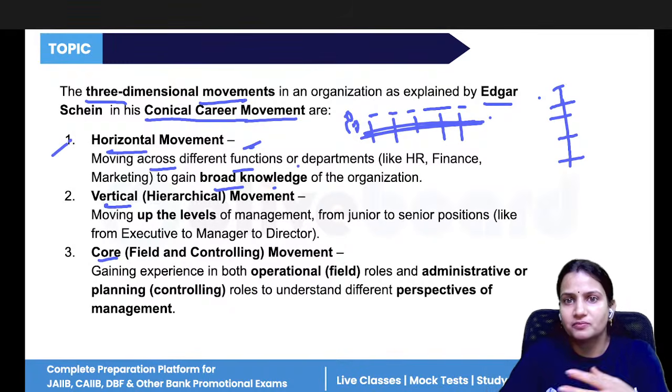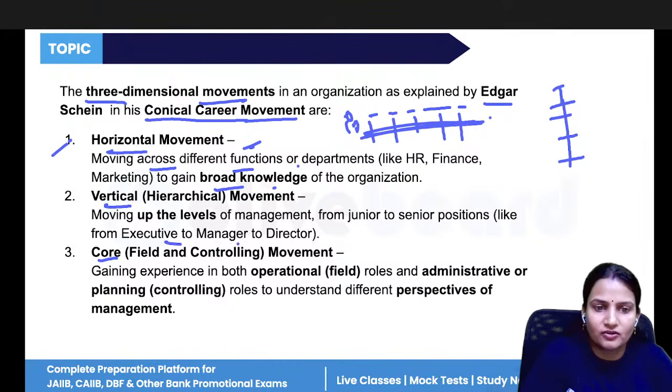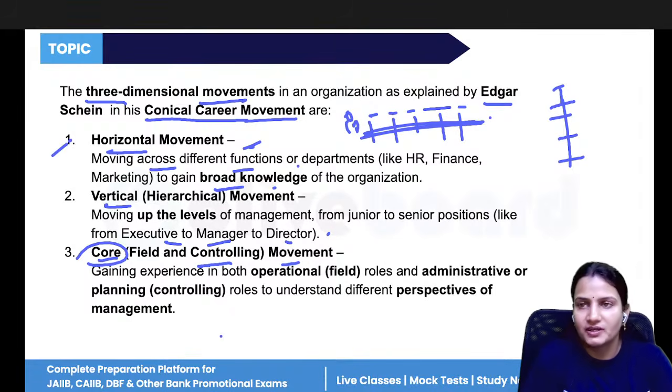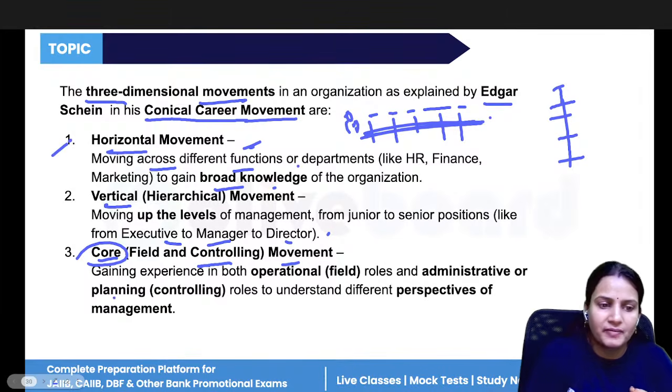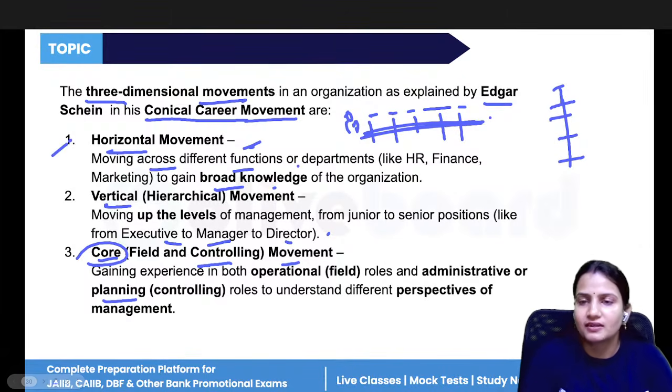Up and down means from the highest to lowest position or from lowest to highest, like from executive to manager to director to supervisor to labor. And core means that is the field and controlling. So where the administrative role should also work and planning role should also work, so that it becomes easy to understand different perspectives of management. So core means moving along all the levels of the organization.